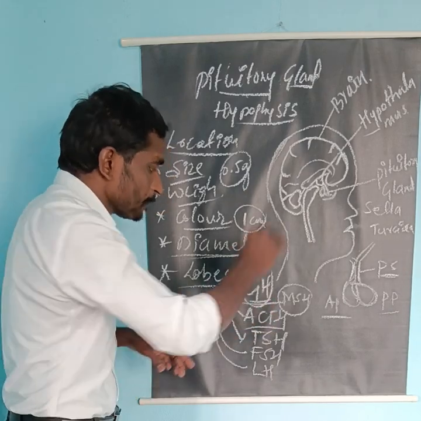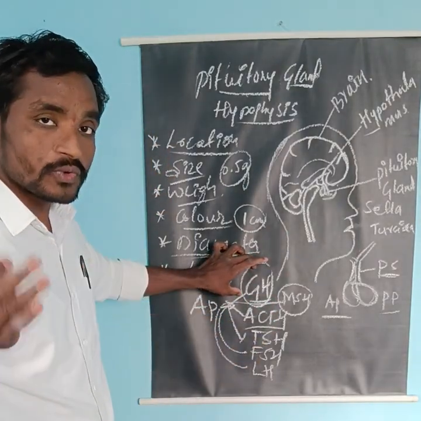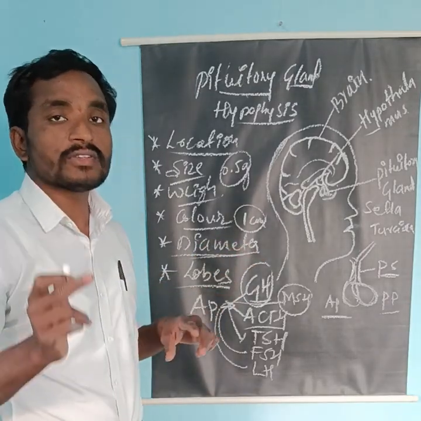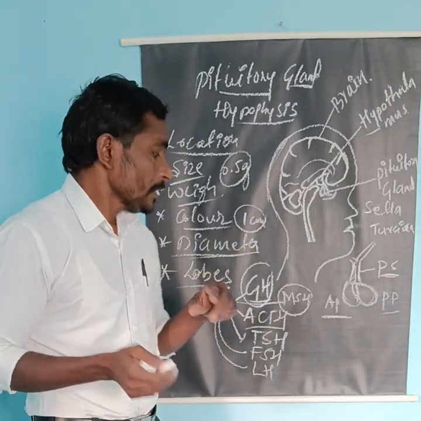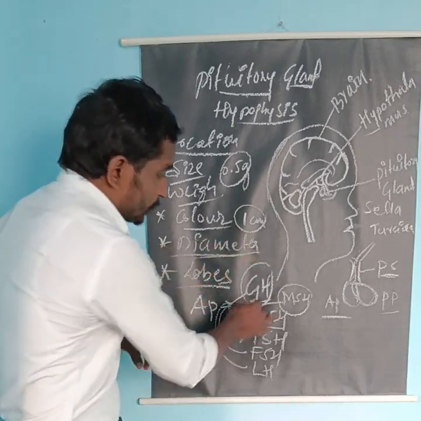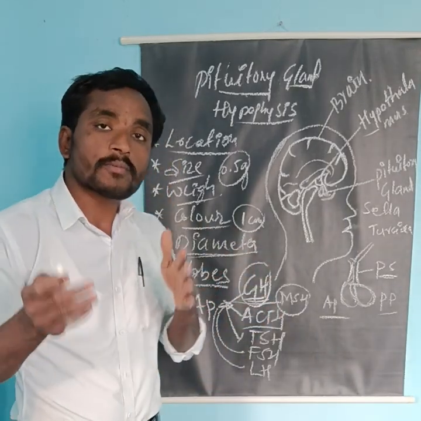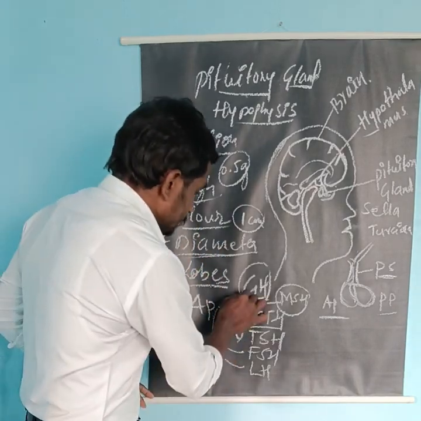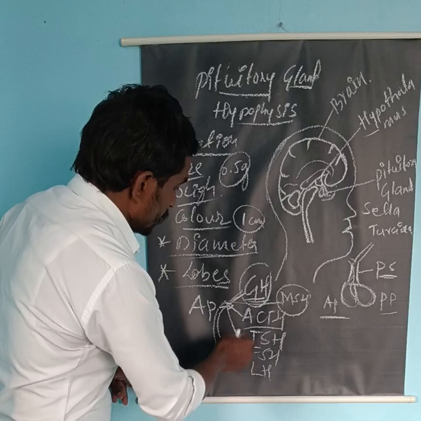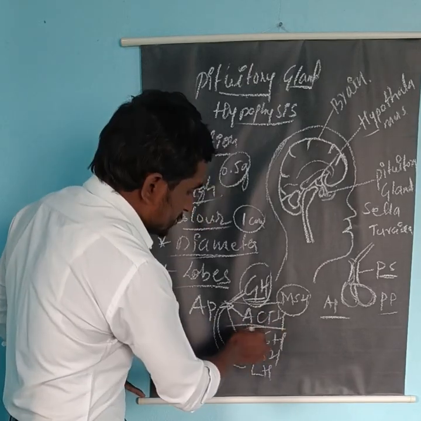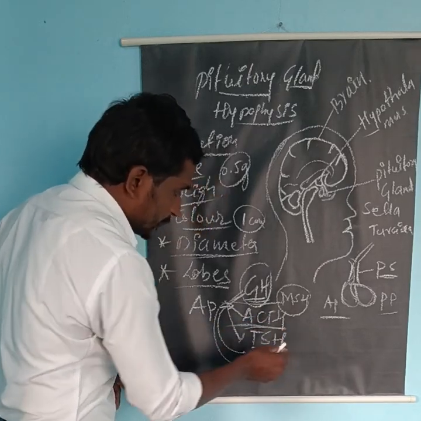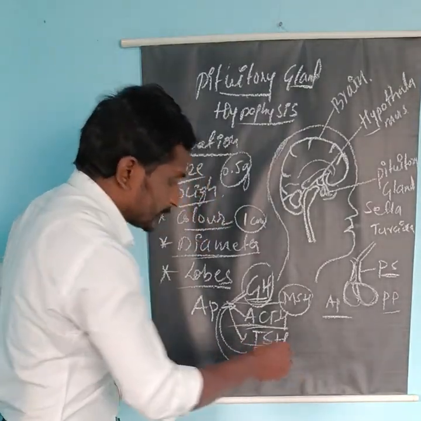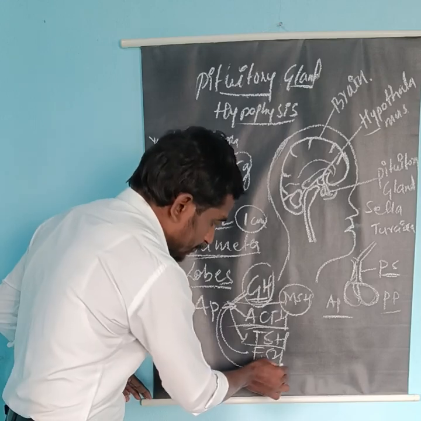For example, take growth hormone. Excessive growth hormone secretion before puberty may produce a disease condition called gigantism. After puberty, excessive growth hormone in the body causes acromegaly. ACTH stimulates the adrenal gland to produce cortisol. TSH is the thyroid stimulating hormone. It stimulates the thyroid gland to produce thyroid hormones.